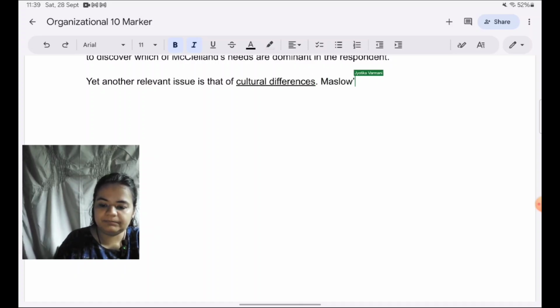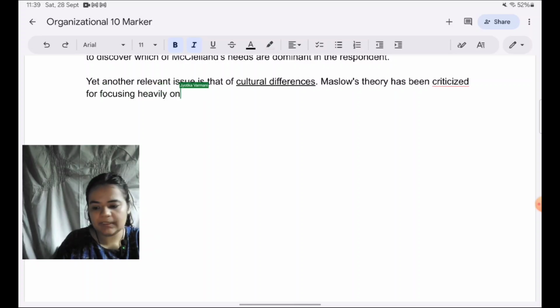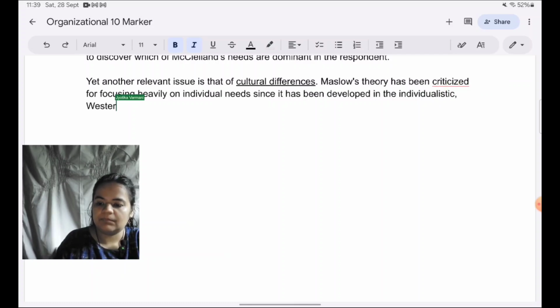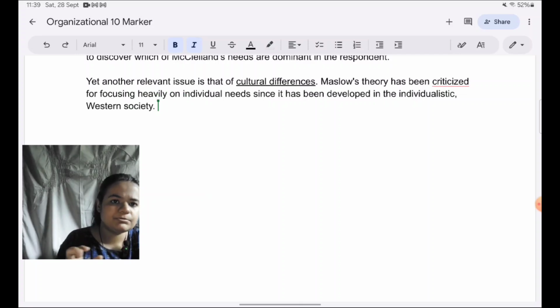Maslow's theory has been criticized for focusing heavily on individual needs since it has been developed in the individualistic Western society. As we know, Maslow's theory has been developed in the USA, and that is an individualistic culture. So Maslow's focus has also been on individual needs.